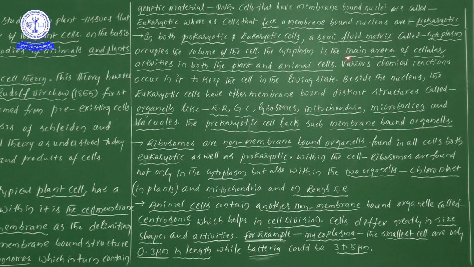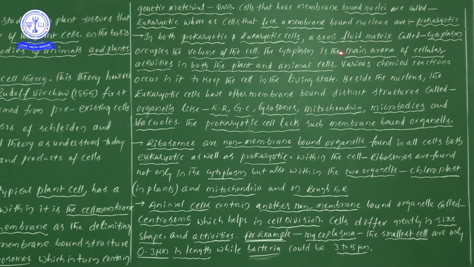Likewise, cytoplasm is the main arena of cellular activities in both plant and animal cells. Why? Because we have already seen the presence of cytoplasm in both prokaryotes and eukaryotes. So the point is, in both prokaryotes and eukaryotes, cytoplasm is present, and this particular cytoplasm occupies the volume of the cell.